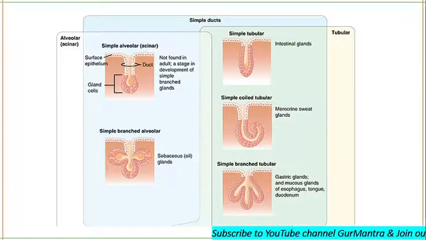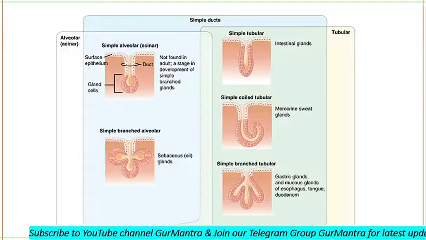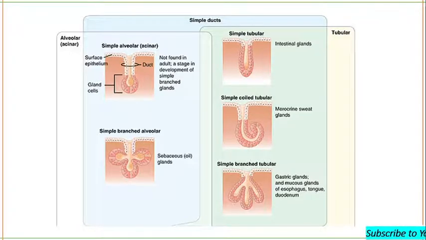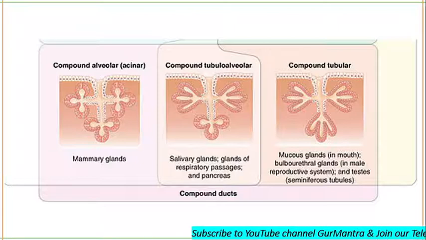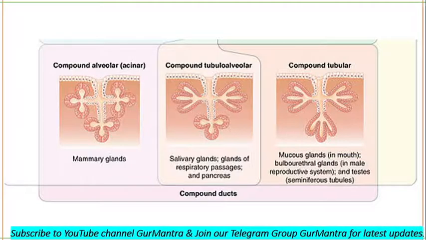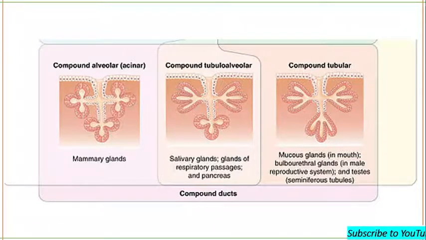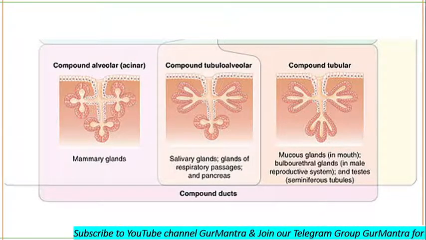See simple tubular, tube like, and coil like, and again simple branched tubular. Next, compound acinar. In mammary glands you see compound acinar, attached to a branched duct. Then compound tubuloalveolar and compound tubular, but they are attached to the branched duct. This is the main difference between simple and compound glands.